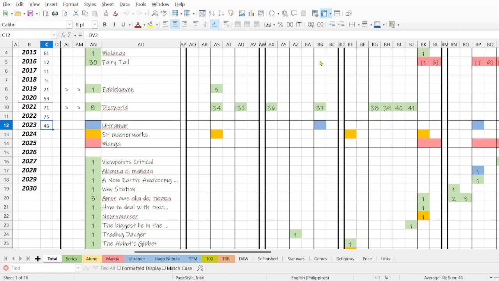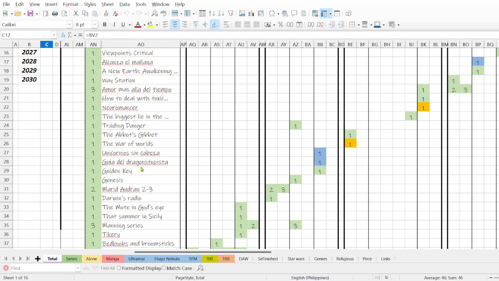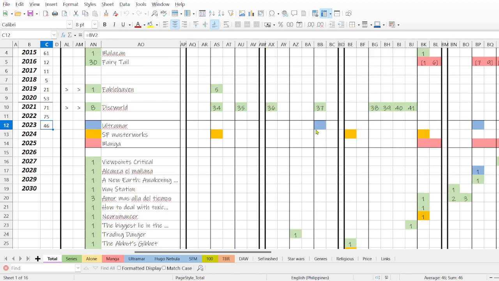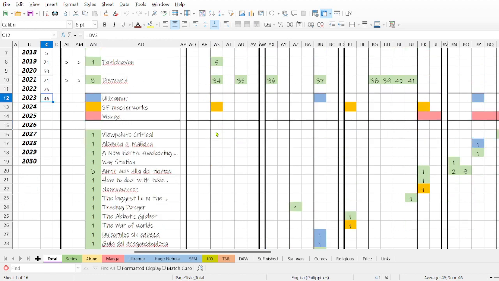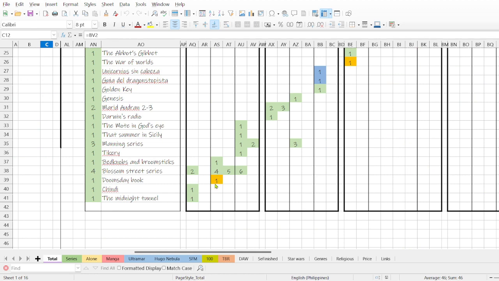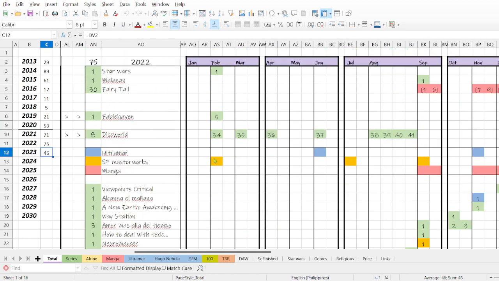So for instance, in June I read 2 books that belong to that series. Then I have the SF Masterworks. For instance, in February I read Doomsday Book, right? And that's why I mark the colors. So in that way I see that I have done very poorly in reading ultramar science fiction books, right? I just read 2. And I added manga, which is a kind of comic, if you know, from Japan. So I was reading, in this case, Fairy Tail.